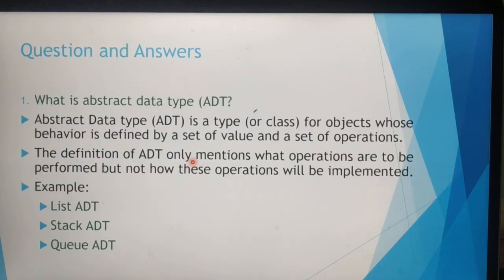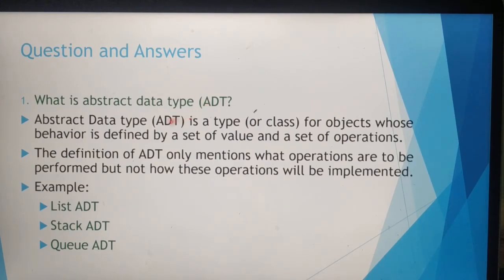Next we can see an important question and answer from this topic. Here only one question is given. What is abstract data type? Abstract data type is simply called ADT. Here abstract data type is a type or class for objects whose behavior is defined by a set of values and set of operations. This abstract data type depends on what object we are going to use.